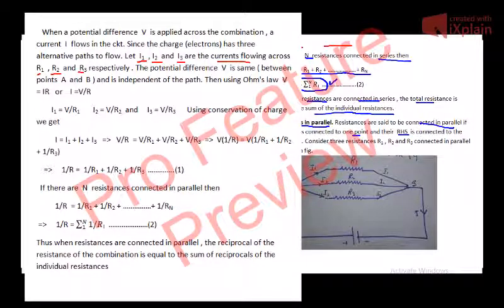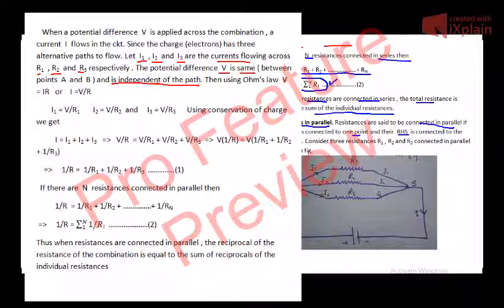Now the potential difference V is the same. Why is it the same? If we go along R1, it is between A and B. If we go along R2, it is between A and B, and if we go along R3, it is between A and B. Same two points, A and B. The path may be longer or shorter. As we know, the potential difference is independent of path. If the path between the two points A and B is longer, the potential difference will be the same, even if the path is shorter. It depends only on the two end points A and B.